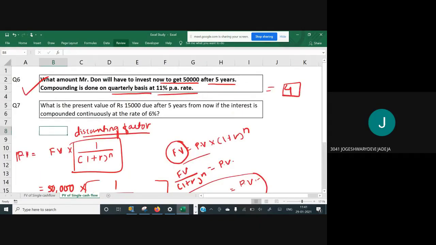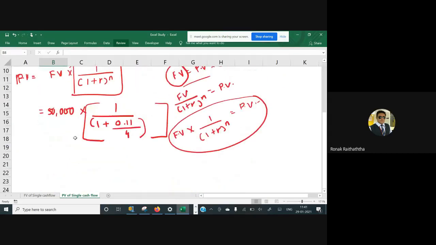5 into 4. 20. Very true, 20. Sir, 5 multiplied by 4. So whatever the number of years given to you, multiply those years with the compounding frequency. In 1 year, how many quarters are there? Sir, 4 quarters. So very simple to understand.